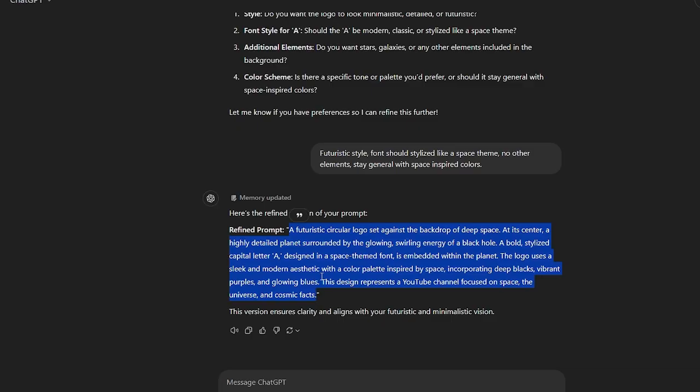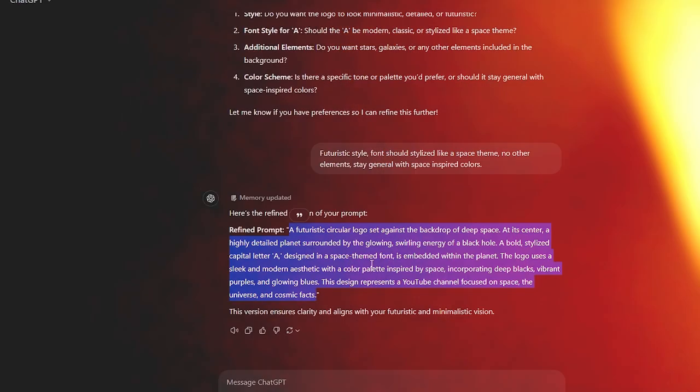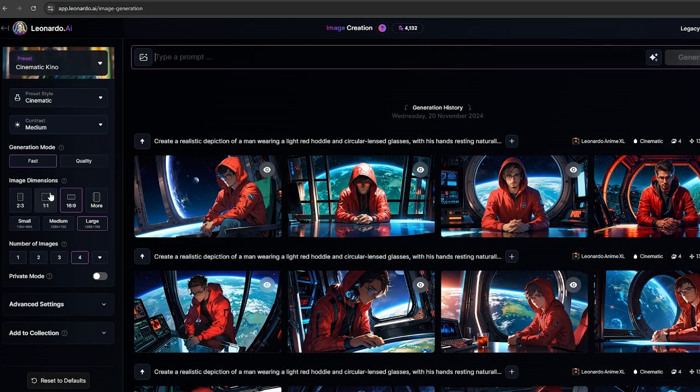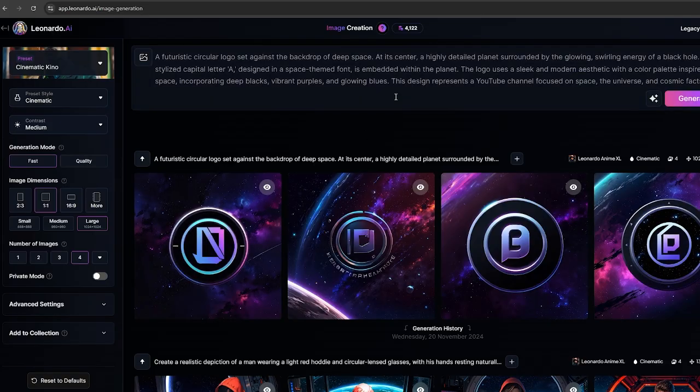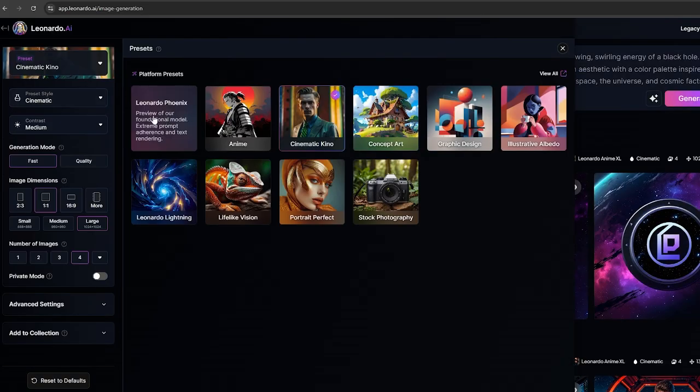Now, you can copy this prompt and go to Leonardo AI. Just copy your prompt to here and make sure to select 1:1 as the ratio for this logo. And I'm going to generate 4 images for this. And let's see. I don't think this is good. Let's select another preset from here. I'm going to go with this Leonardo Phoenix model.